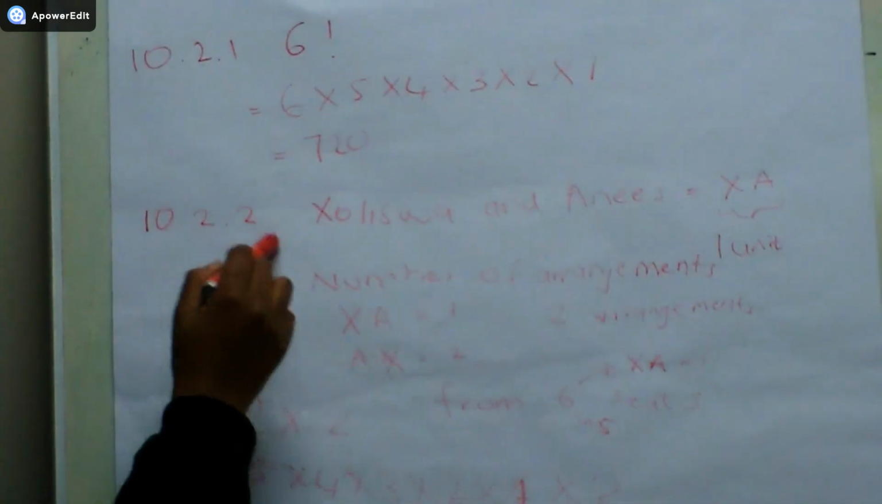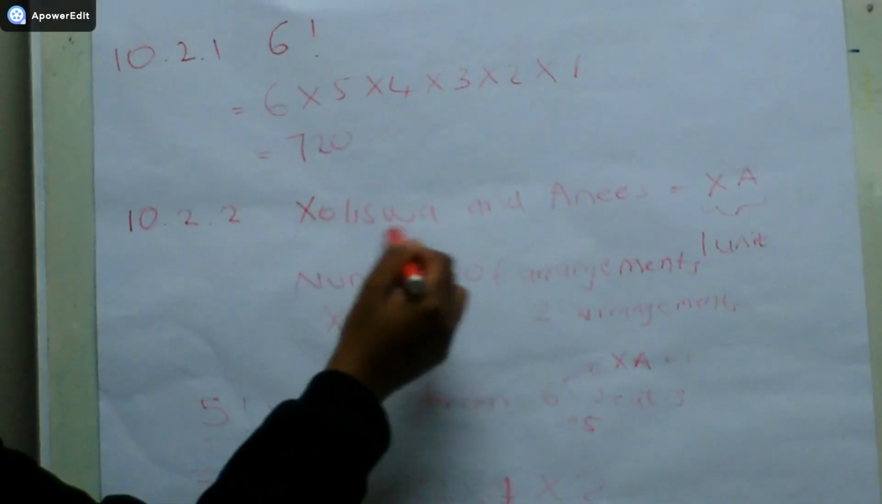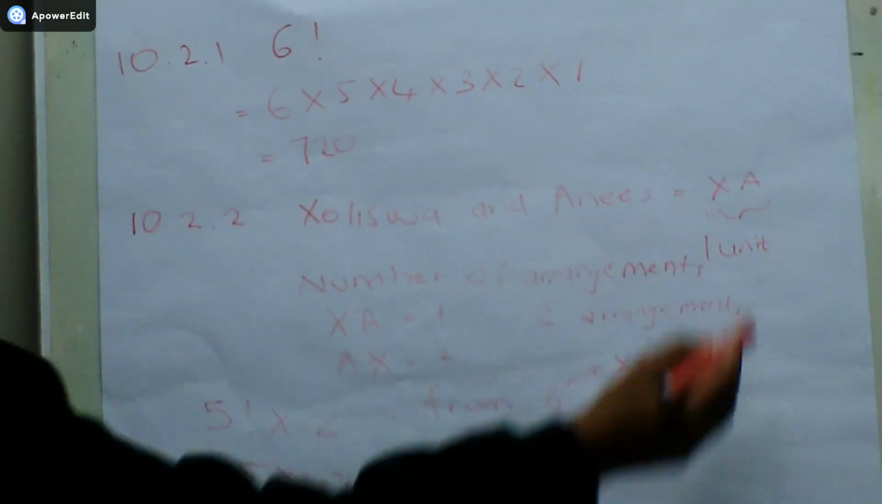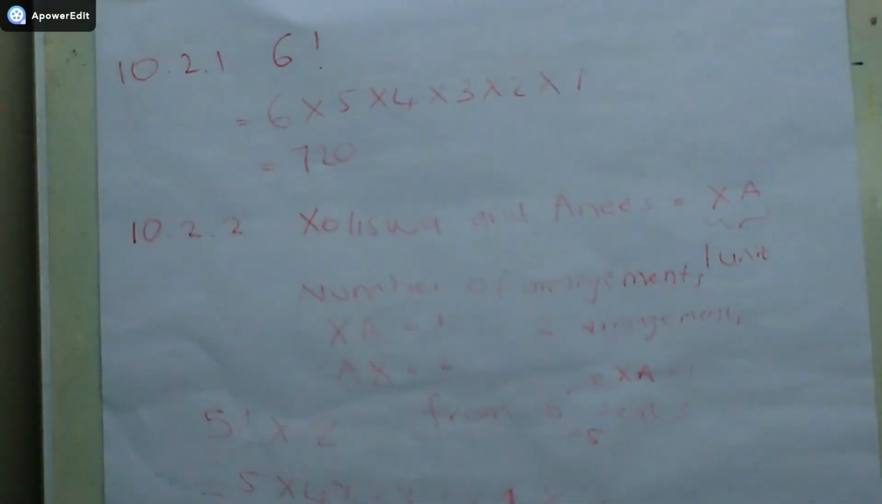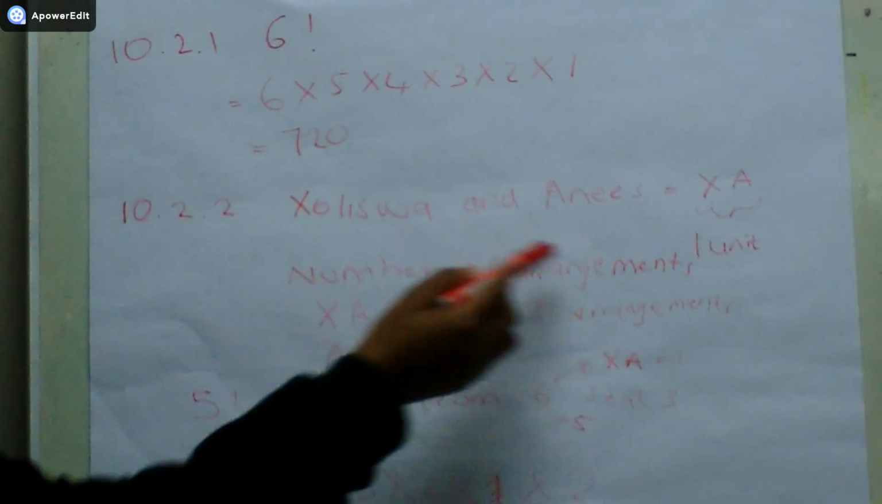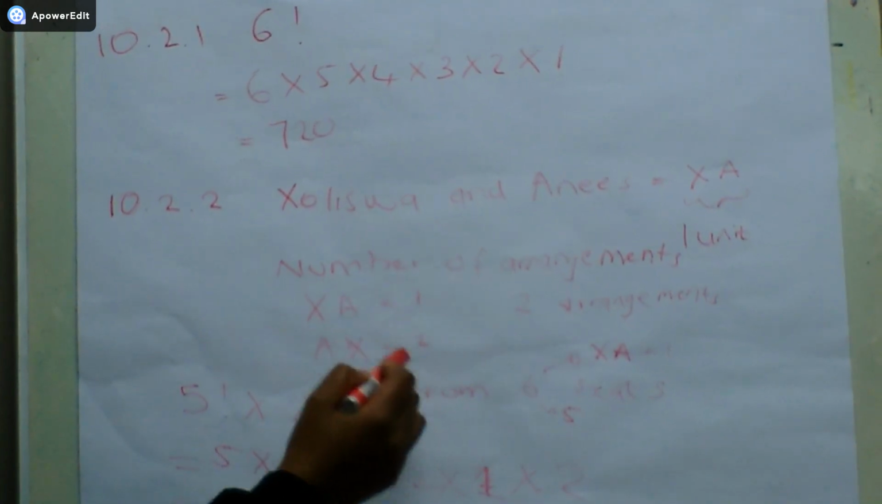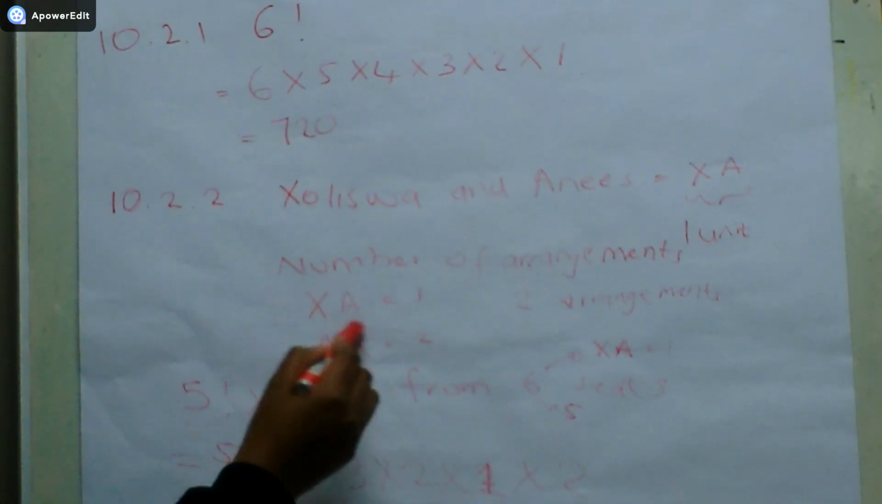Moving on to 10.2.1, we have Oliswa and Ants. What you do is Oliswa and Ants are considered as 1 unit. But there are 2 different ways in which you can arrange them. It can either be Oliswa and Ants, or Ants and Oliswa. So there are 2 arrangements of this.